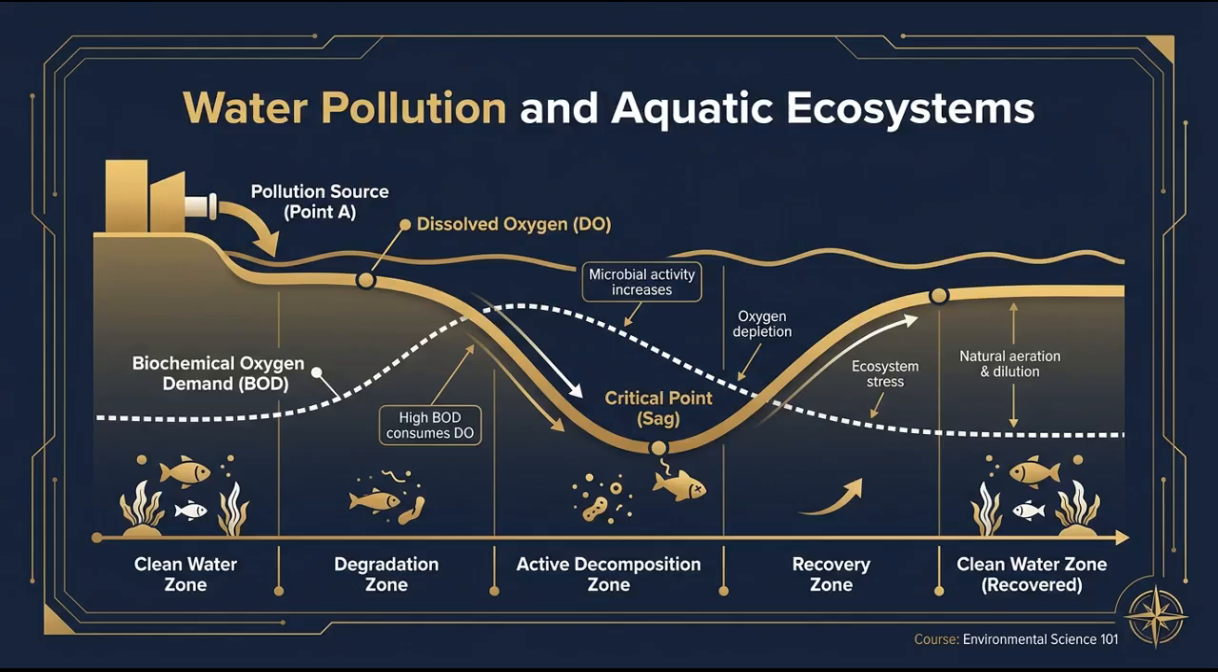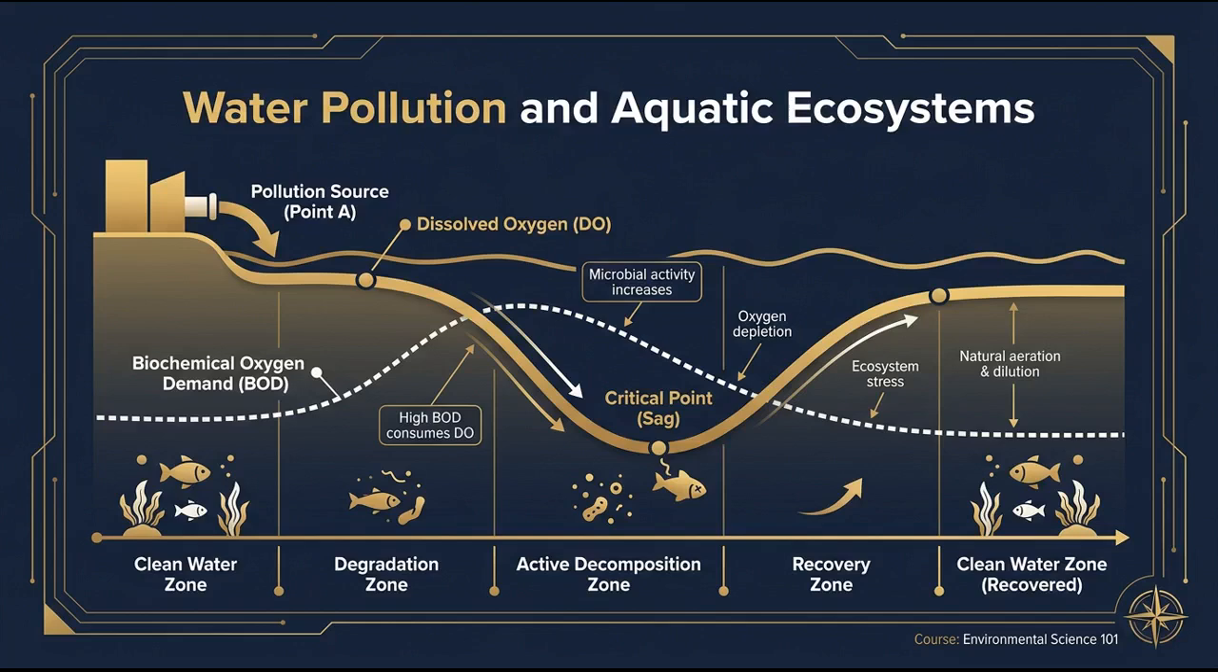Lesson 2: Water Pollution and Aquatic Ecosystems. Water has unique properties. For instance, its solid form, ice, is less dense than liquid water, which allows ice to float. In the environment, water enters the ground surface through infiltration and moves downward through soil and rock via percolation.